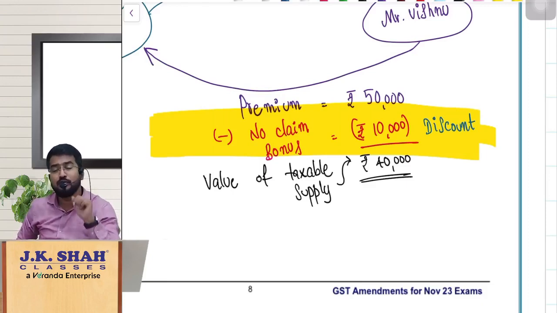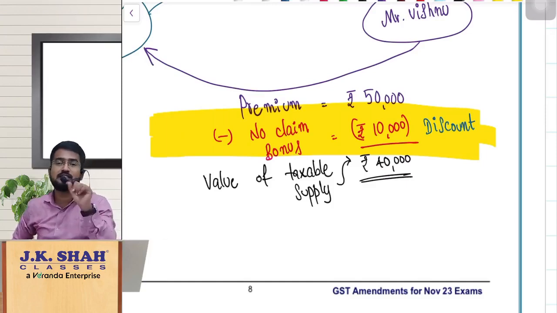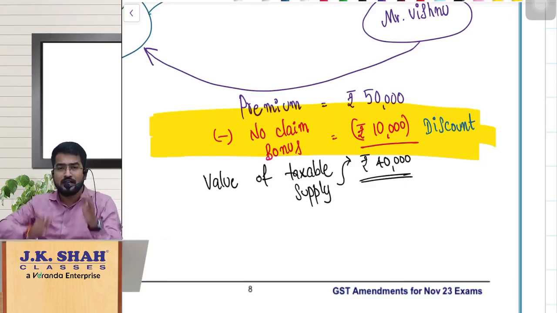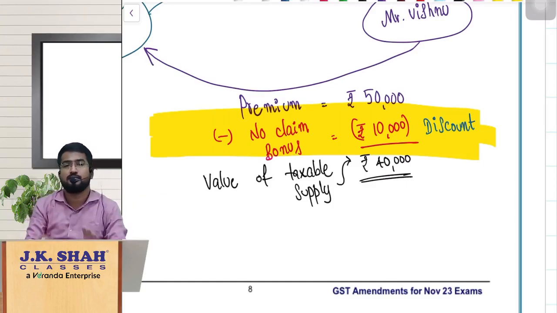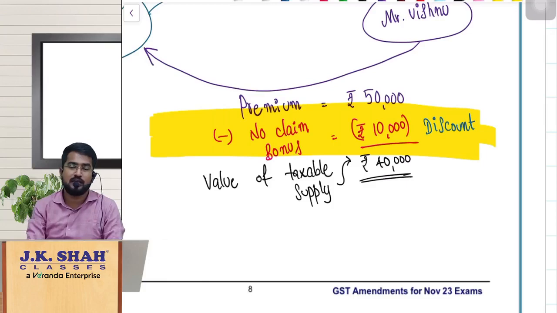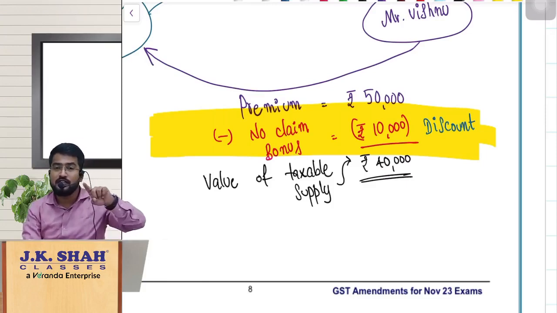So here one more interesting clarity given by them is that this no claim bonus is similar to a discount given by the insurance company to you. So please take that discount away from the value of supply, that is, exclude that discount from the value of supply. And you know very well, a discount given after the supply is made shall be excluded from the value of supply, provided what, if it is already known at the time of agreement.